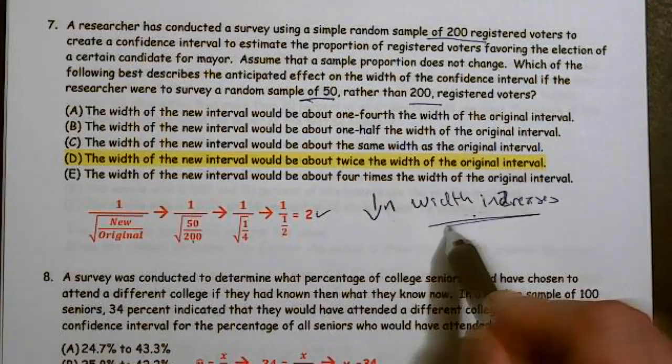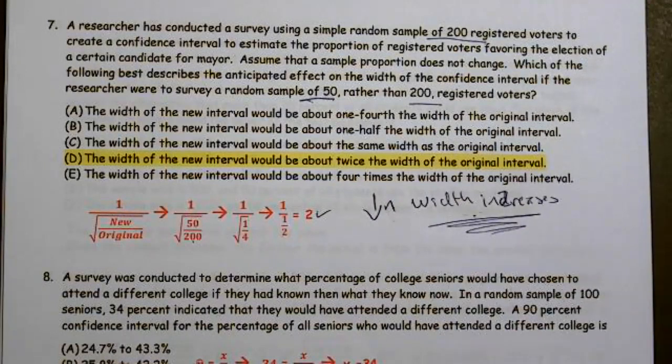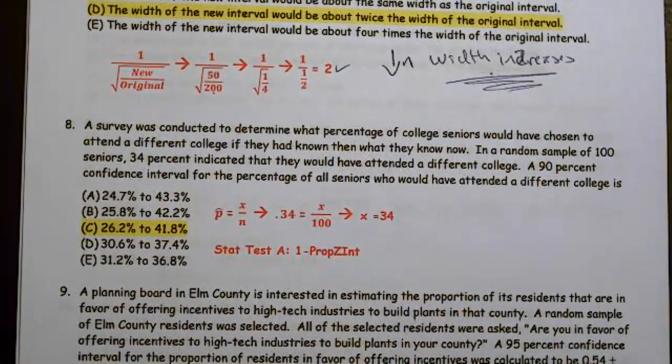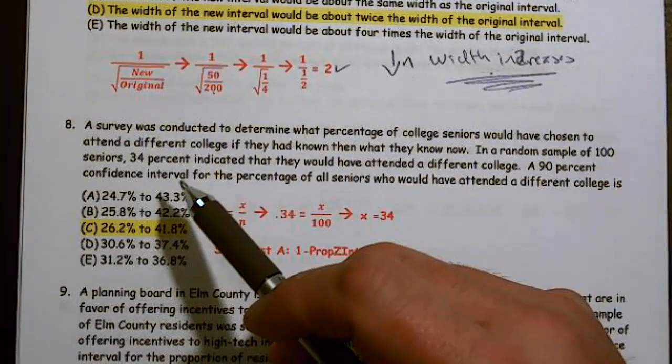All right, very important to write that down. When n goes down, the width increases. The opposite is also true. As n goes up, the width decreases.